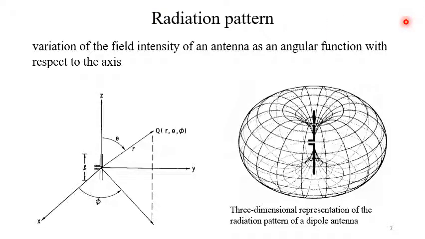The radiation pattern is the variation of the field intensity of an antenna as an angular function with respect to the axis. Generally theta and phi directions are used. So if you consider a dipole antenna like this, you will have a three-dimensional pattern of field. Sometimes power is also plotted, a three-dimensional power plot. That is also a kind of radiation pattern, but we can also plot field as well.